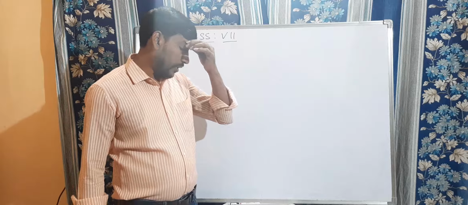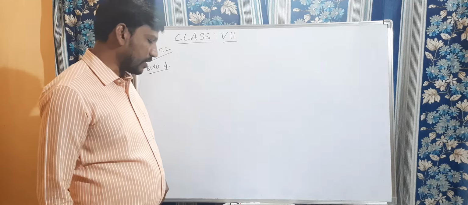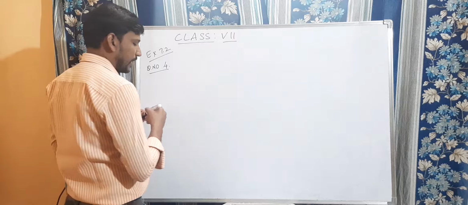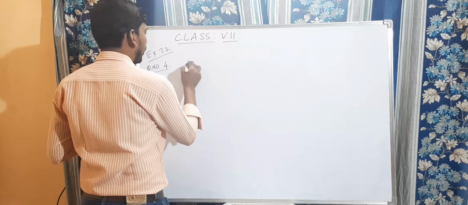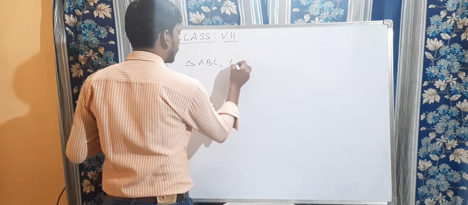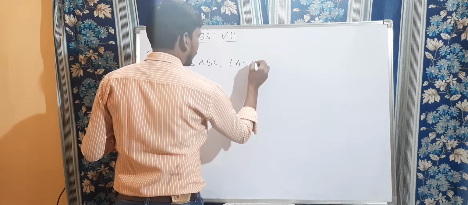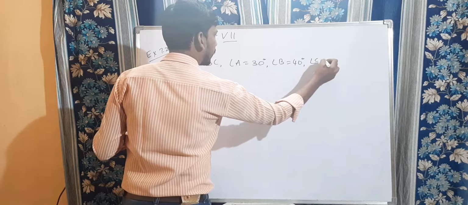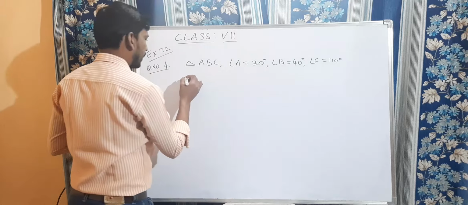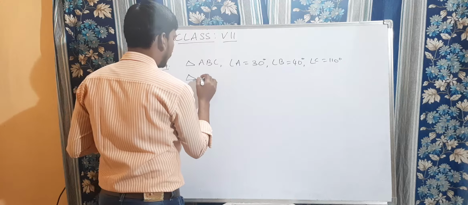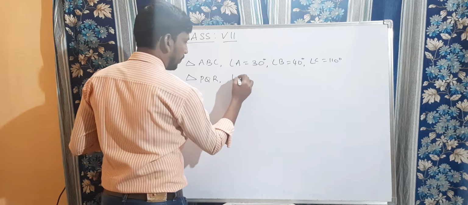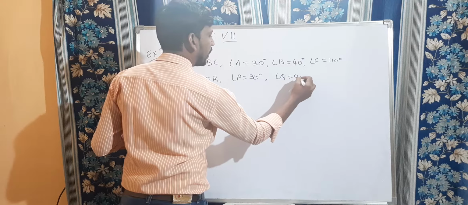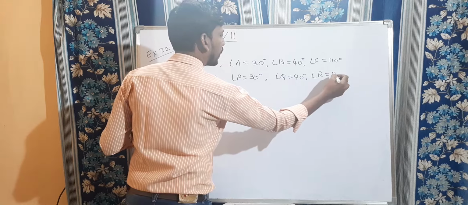See this here, all of you look at the textbook. In triangle ABC, angle A equal to 30 degrees, angle B equal to 40 degrees, angle C is equal to 110 degrees. And in triangle PQR, they given angle P is equal to 30, angle Q is equal to 40 degrees, and angle R is equal to 110 degrees.